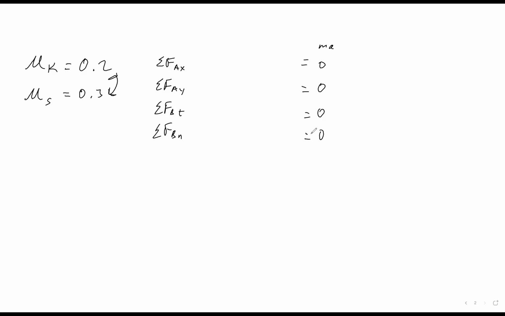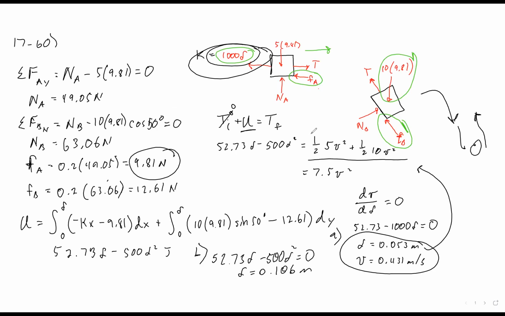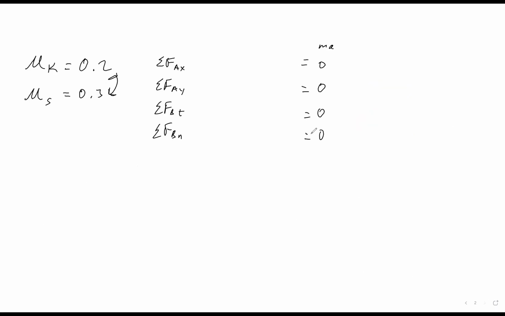So the sum of the forces, I don't have the free body diagrams here, so go back and copy them if you didn't, or copy them right now. Pause the video and copy down the free body diagrams, and I'm going to just be writing the values on this next page here.